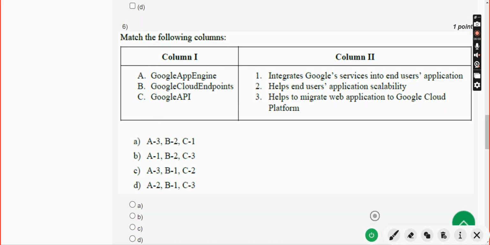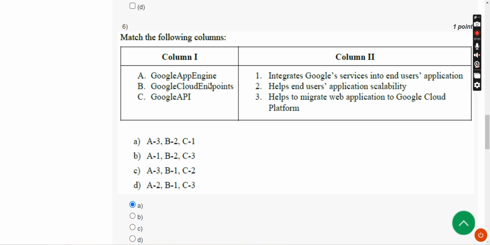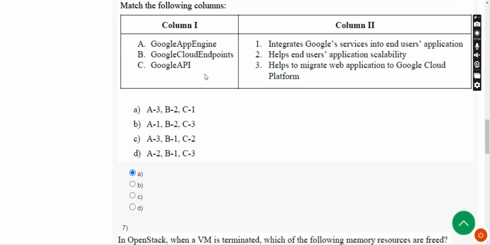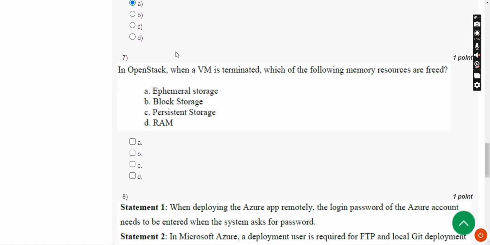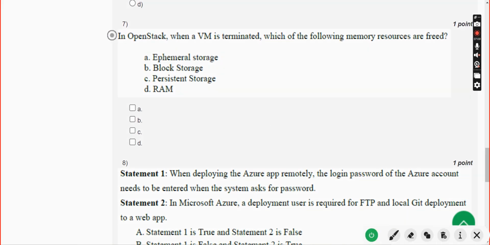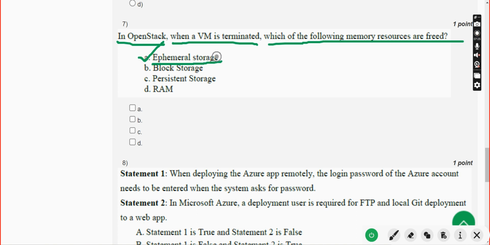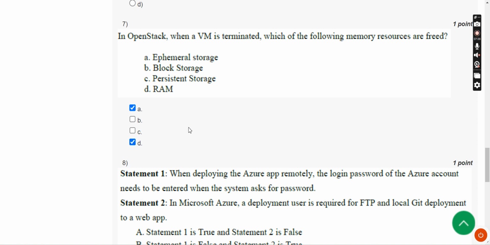So mark option A. Now let's move on to the seventh question, guys. In OpenStack, when a VM is terminated, which of the following memory resources are freed? For the seventh question, I have got two solutions. The first one is option A, ephemeral storage, and the other one is option D, RAM. So mark option A and option D.